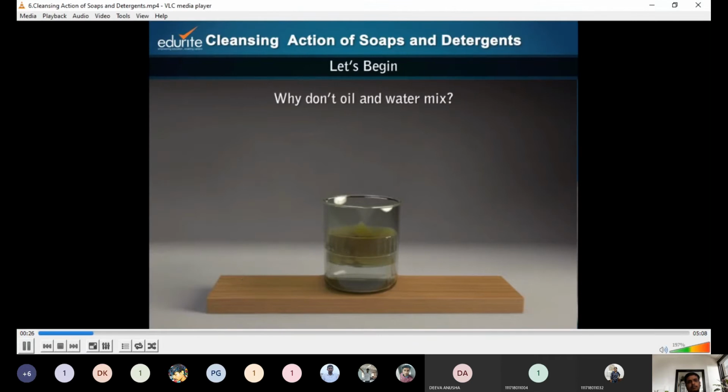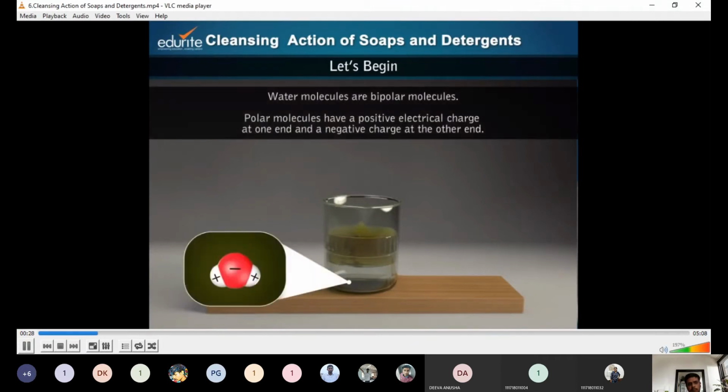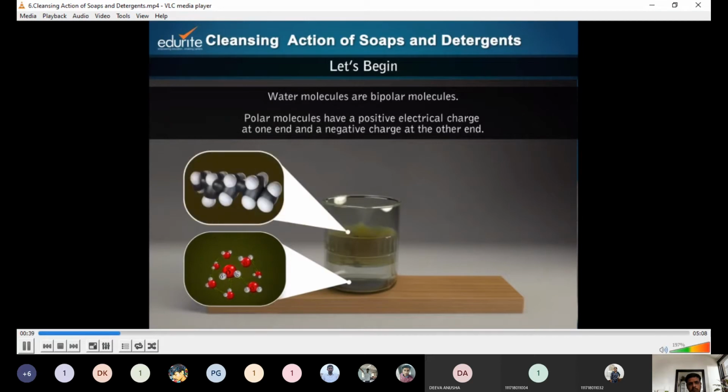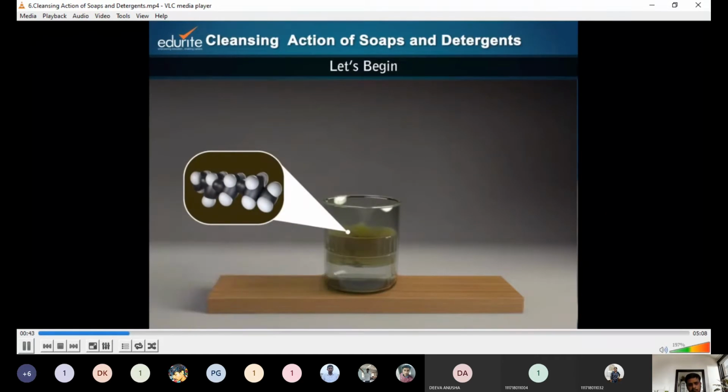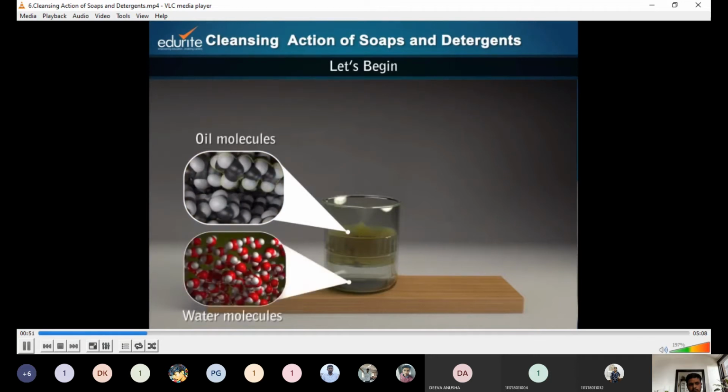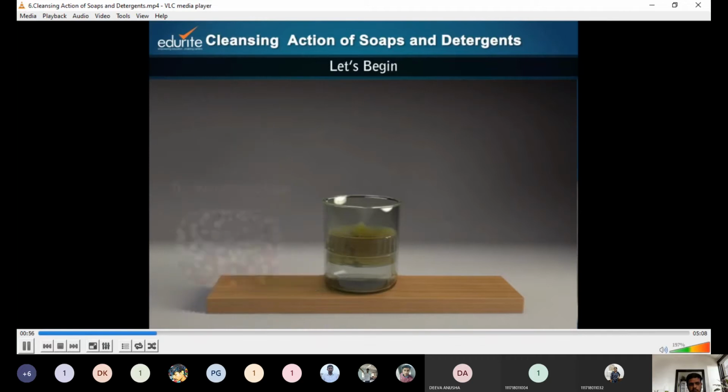Why don't oil and water mix? Water molecules are bipolar molecules. They form strong electrostatic bonds with each other. Oil molecules, on the other hand, are non-polar and do not make bonds with the polar water molecules. The bonds that hold oil molecules together are weak van der Waals forces. Observe that oil molecules are large as compared to water molecules.